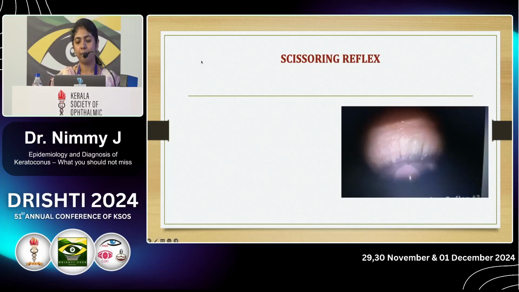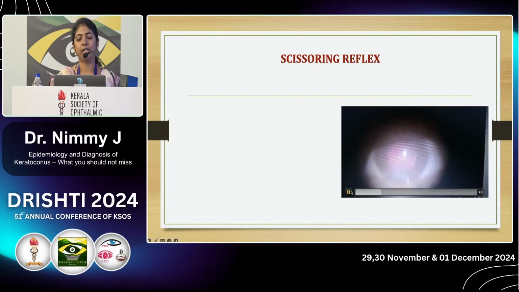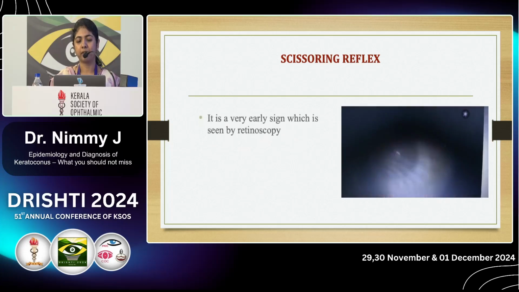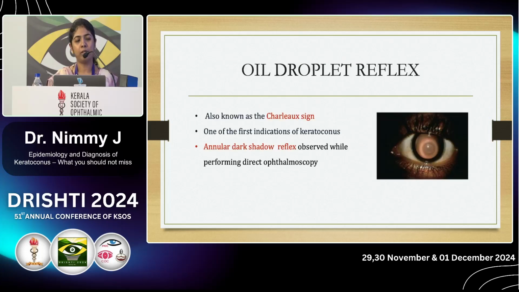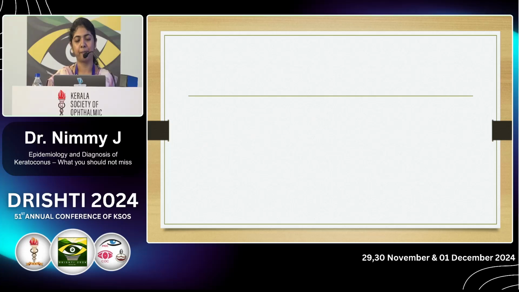This is a video demonstrating the scissoring reflex. It is a very early sign of keratoconus and it is seen while doing retinoscopy. Next is the oil droplet reflex or the Charleux sign. It is an annular dark shadow reflex that is observed while performing distant direct ophthalmoscopy.